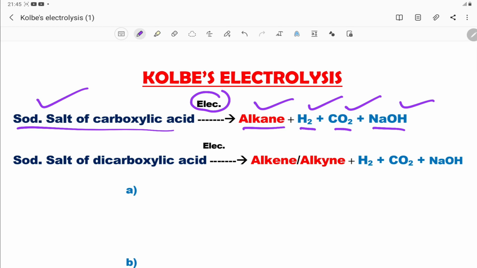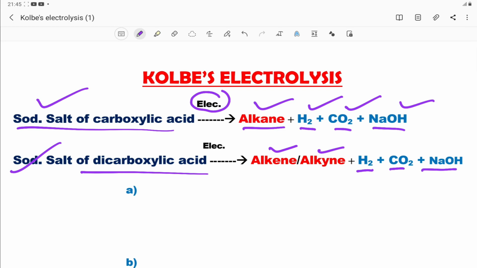Similarly, if you take the sodium salt of a dicarboxylic acid, by the same electrolysis we will get alkene or alkyne, and the same products as the first one: hydrogen gas, carbon dioxide and NaOH will be formed. So this is the main theory of Kolbe's electrolysis.